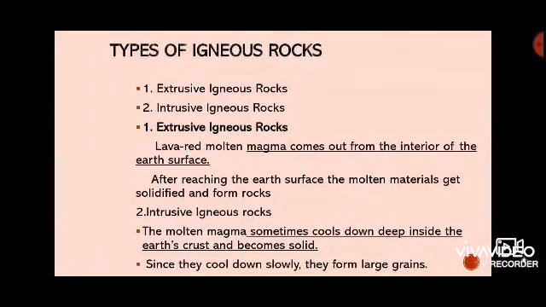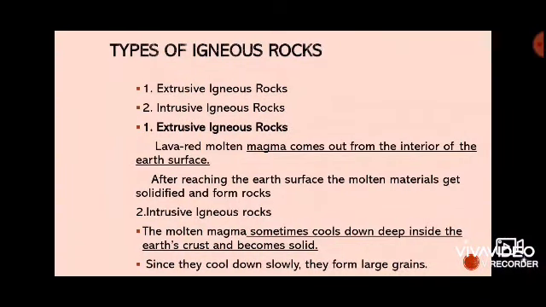There are two types of igneous rocks. The first one is extrusive igneous rocks. The second one is intrusive igneous rocks. Extrusive igneous rocks: you can visualize lava coming down from a volcano. The lava is actually fiery red molten magma that comes out from the earth onto its surface. After reaching the surface, the molten magma solidifies and forms rocks. The new rocks formed in this way on the crust are called extrusive igneous rocks.